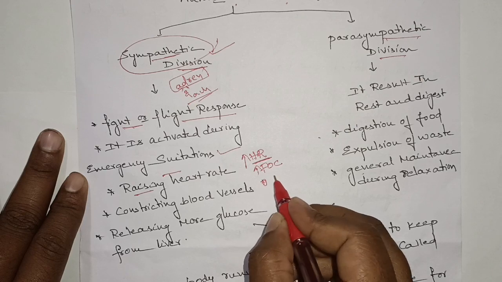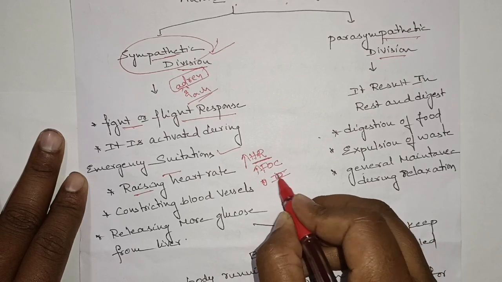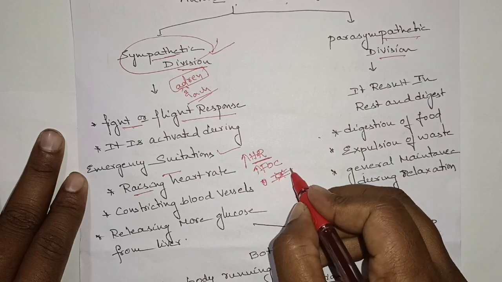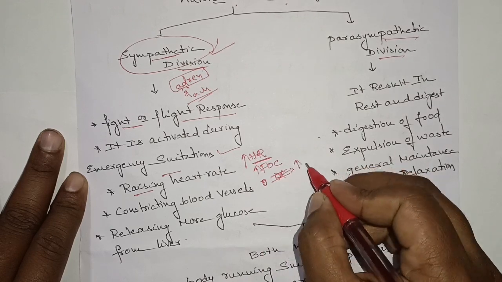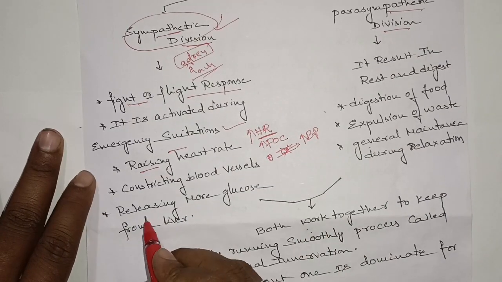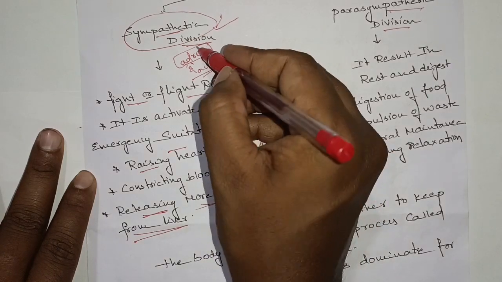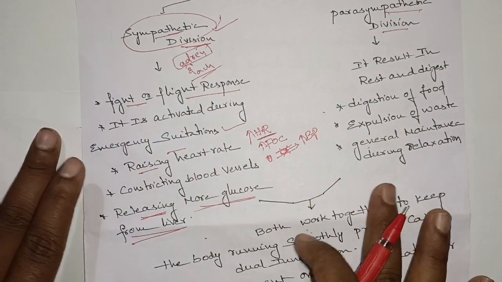Again, there is an increase in the constriction of the blood vessels. If the constriction is more, automatically the blood pressure is higher, and finally there is more release of glucose from the liver. This is about sympathetic division activation.